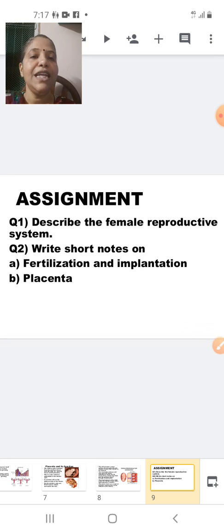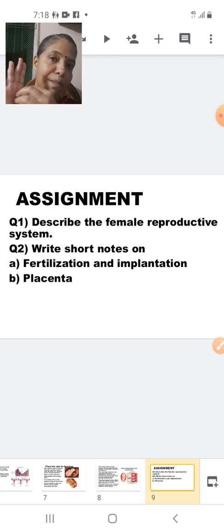Assignment questions. Describe the female reproductive system. So you have to describe the ovary, the fallopian tube or the oviduct, and the uterus. Write a short note on fertilization and implantation. I hope all of you have understood fertilization. You know that it takes place in the fallopian tube, for the union of the male gamete and the female gamete.